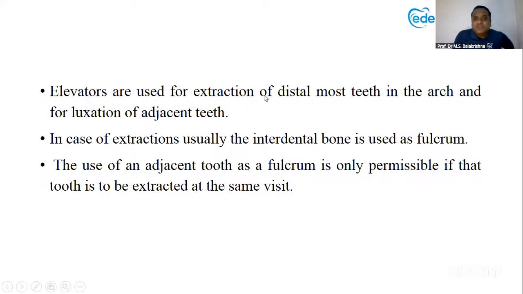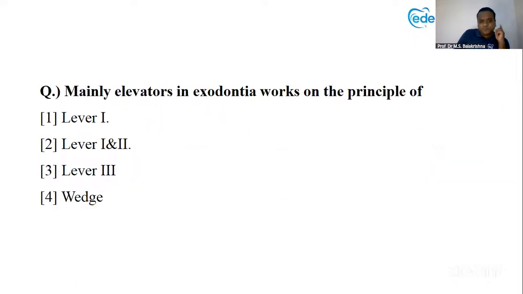Elevators are used for the extraction of distal most teeth in the arch and luxation of adjacent teeth. These are the uses of elevators. In case of extraction, interdental bone is used as fulcrum. Correct. That is the principle of elevator. The use of adjacent tooth as fulcrum is only permissible if the tooth is to be extracted in the same visit. So you will use the tooth as a fulcrum if both the teeth have to be removed. You put it in between and both the teeth go out. So this is just a little confusion. So I hope I am clear with this. Next question.